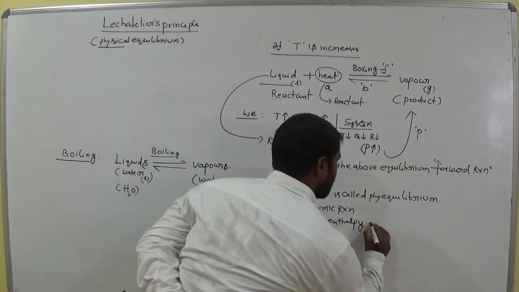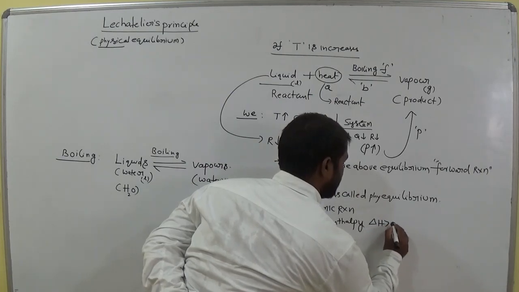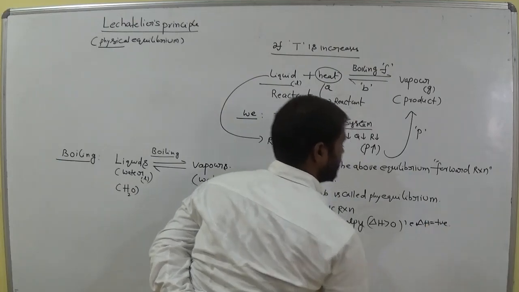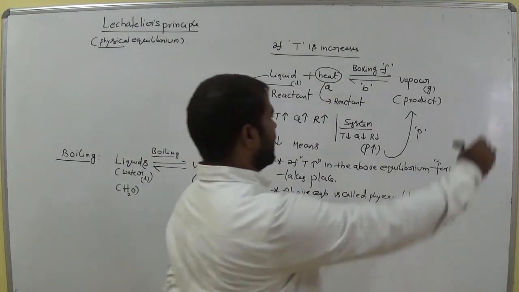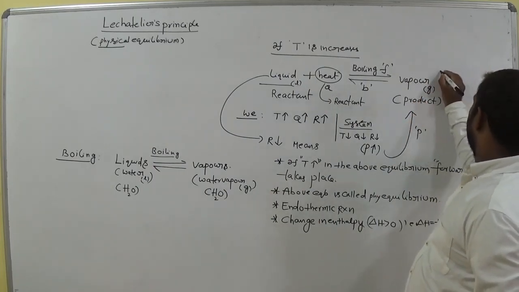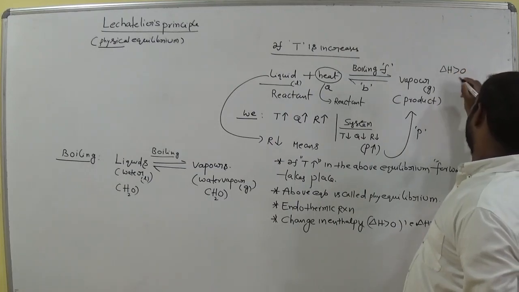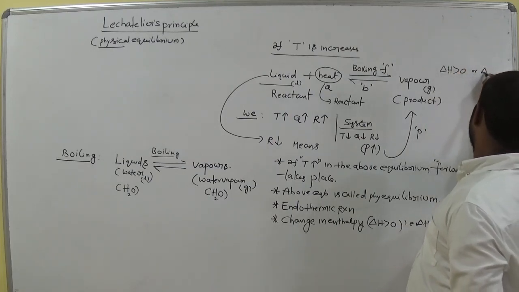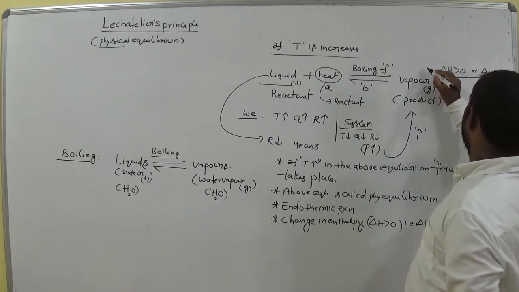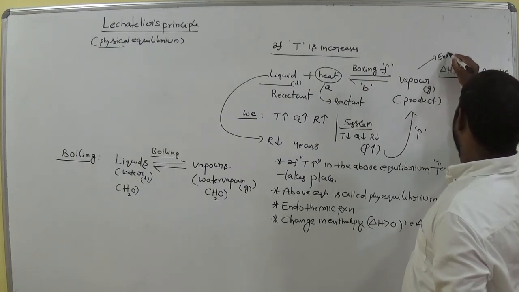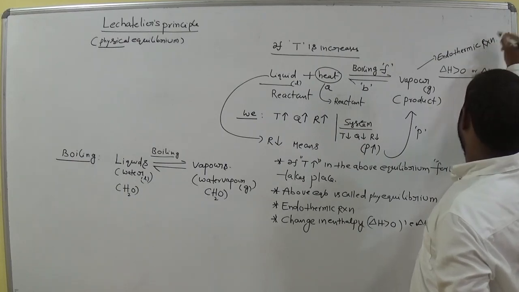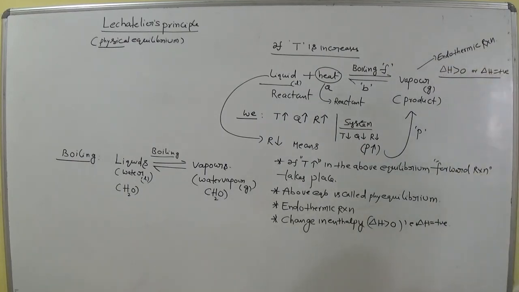Change in enthalpy, delta H, is greater than 0. That is, delta H is positive. Am I right? Delta H is positive in the case of an endothermic reaction, where delta H means change in enthalpy. Delta H greater than 0 means the delta H value is positive. That phenomenon is called an endothermic reaction. Is it clear?